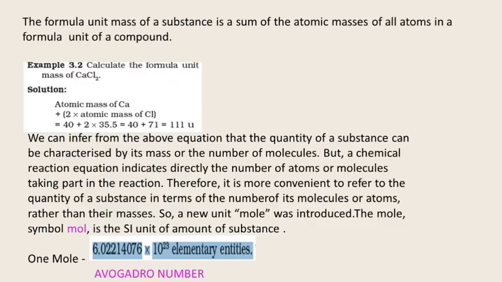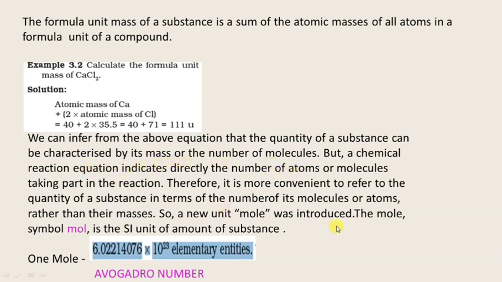The formula unit mass of a substance is a sum of atomic masses. We discussed it here. Calculate the formula unit mass of CaCl2. It means the atomic mass of Ca plus 2 into the atomic mass of Cl, that is chlorine. So we can infer from the above equation that the quantity of a substance can be characterized by its mass or its molecules.